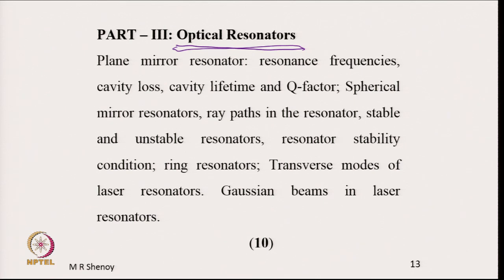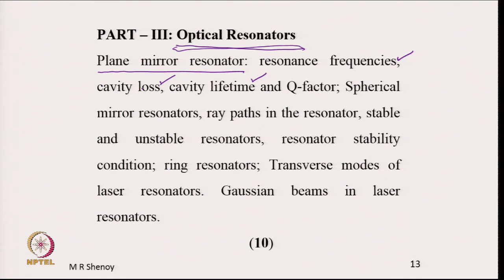We will start with the simple plane mirror resonator. Plane mirror resonator means an optical resonator comprising 2 parallel plane mirrors, and we will obtain expressions for the various parameters which characterize a resonator, such as resonance frequencies, the cavity loss, that is the resonator loss, the cavity lifetime, which is also called photon lifetime, that is how long light can survive inside a resonator, and the quality factor.